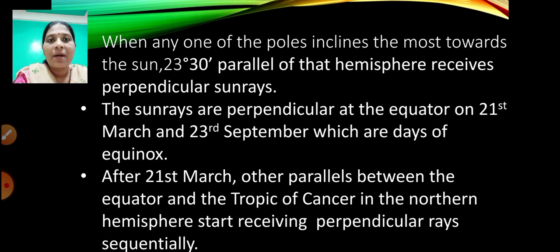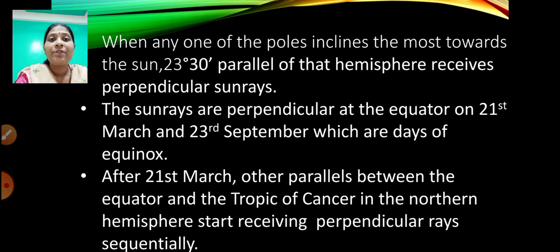After 21st March, other parallels between the equator and the Tropic of Cancer in the northern hemisphere start receiving perpendicular rays sequentially. We know that on 21st March and 23rd September, there are perpendicular rays at the equator.